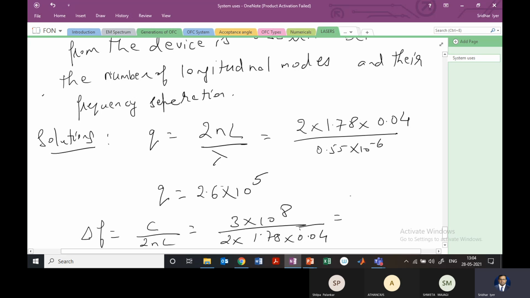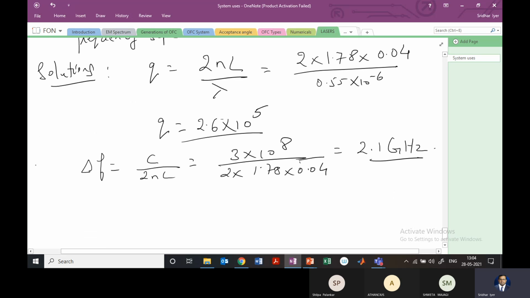Don't forget to convert centimeters into meters, in whichever problem it is given, because we always express the units in terms of meters. When we calculate this, we get about 2.1 gigahertz. So this is a simple problem on lasers.